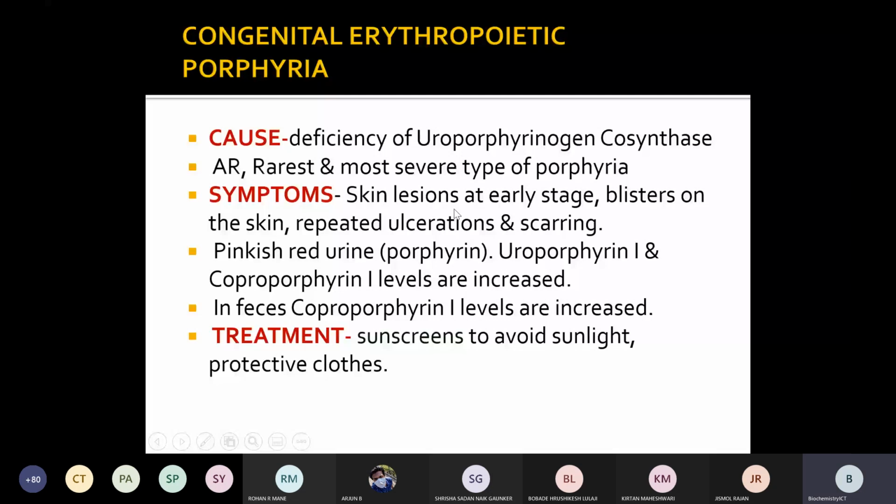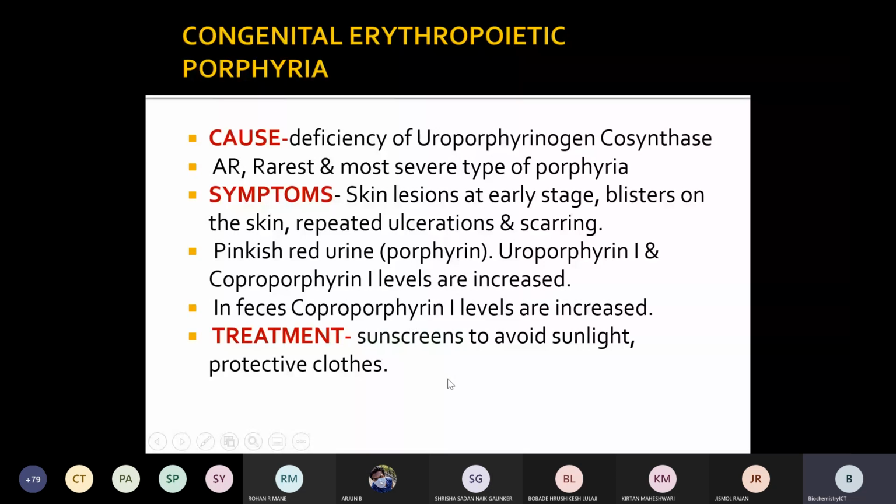The symptoms observed are skin lesions at a very early stage, blisters on the skin, repeated ulceration and scarring. So how can we characterize it? By the color of the urine, and increased uroporphyrin I and coproporphyrin I levels, along with increased coproporphyrin in feces.